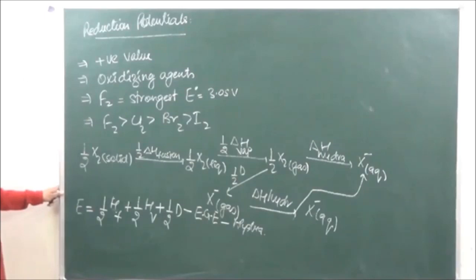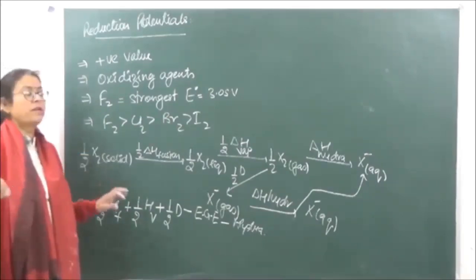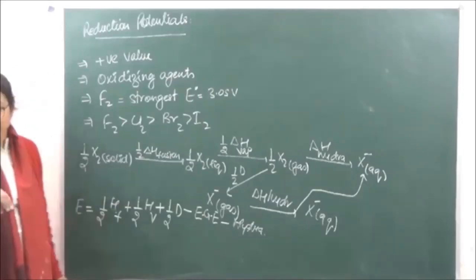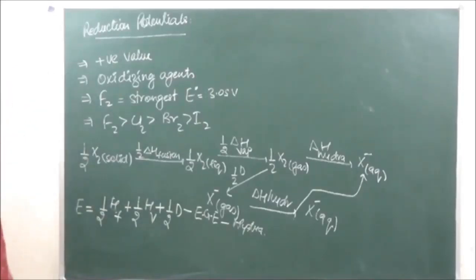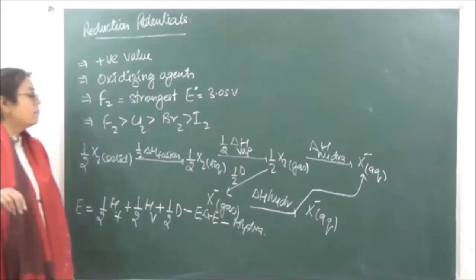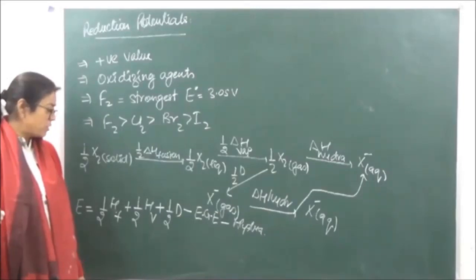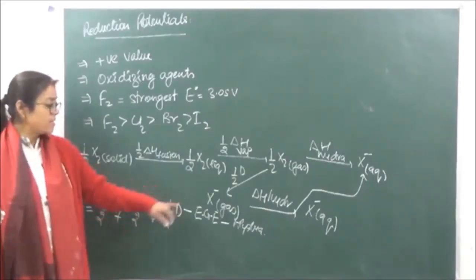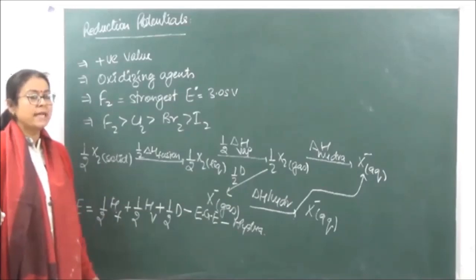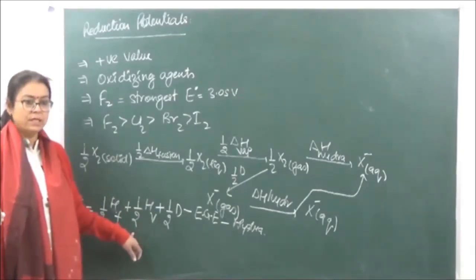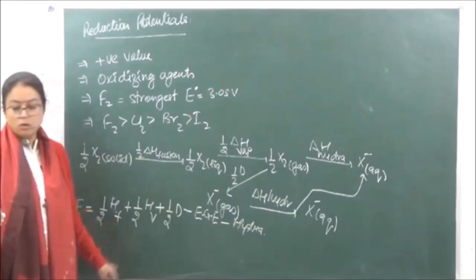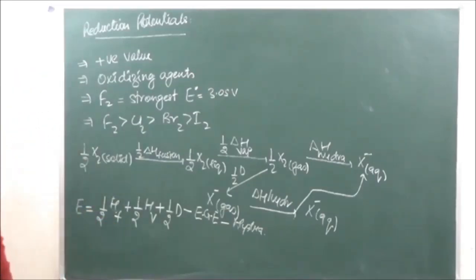Right? So when we are taking the sum total over here, the more negative the value of energy which we get, the greater the value of reduction potential. It is seen that fluorine has a very high value of enthalpy of hydration. Because of the high value of enthalpy of hydration, the net result of E is going to become the most negative in case of fluorine. Is it clear? So that is the reason why fluorine is going to be the strongest oxidizing agent.